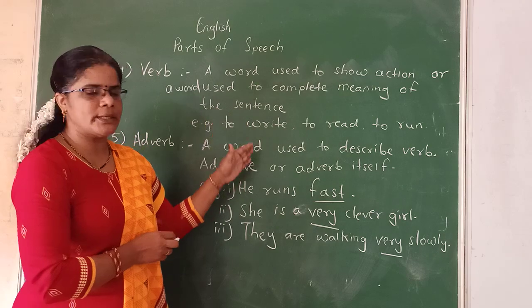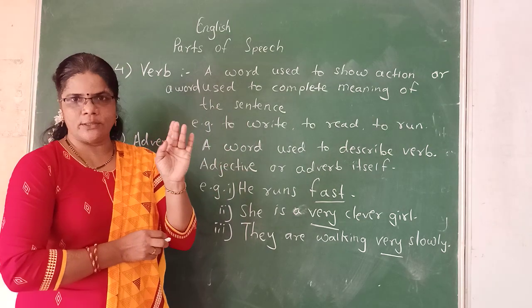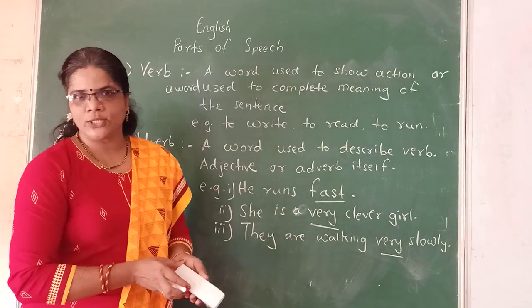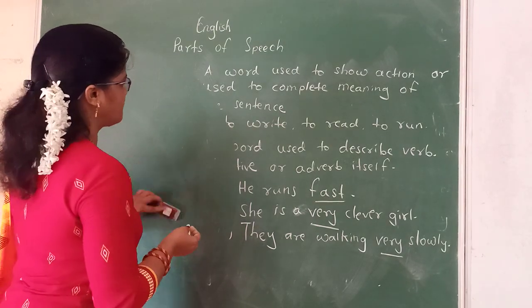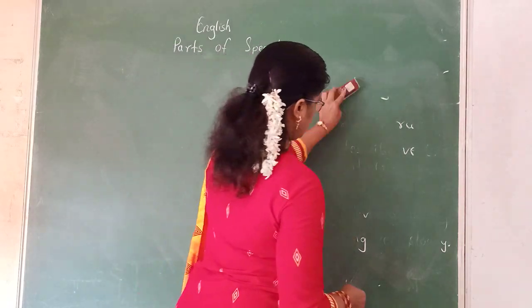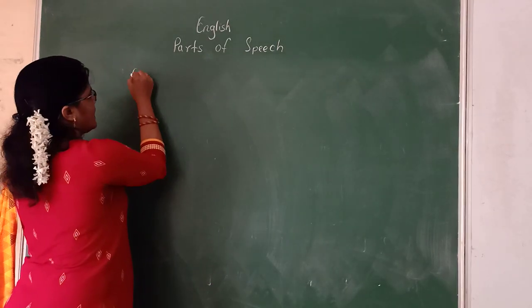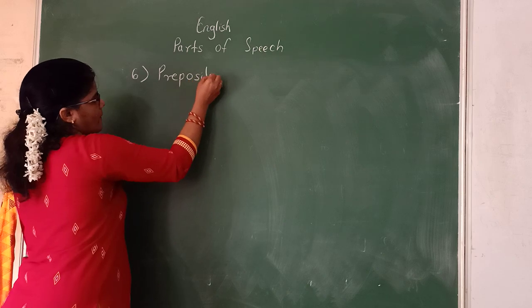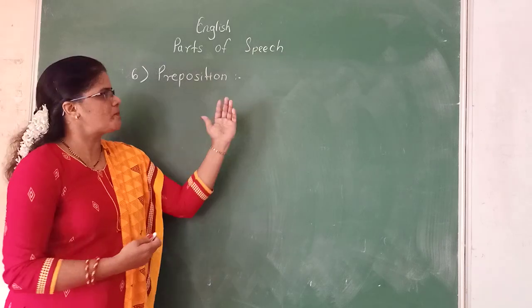Here we have completed 5 parts of speech: noun, pronoun, adjective, verb and adverb. Now we are going to see the remaining parts of speech in English. Then what is the 6th part of speech in English? That 6th part of speech in English is preposition. Preposition. Position, it shows some position.